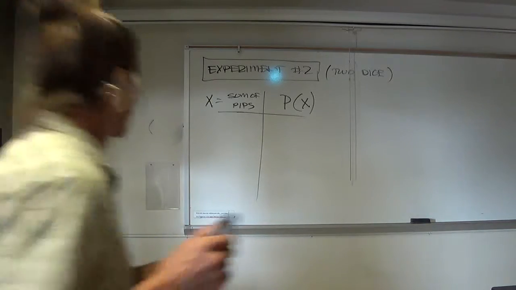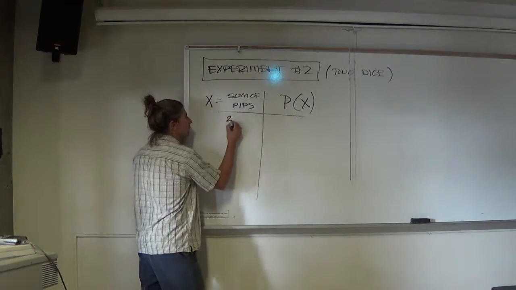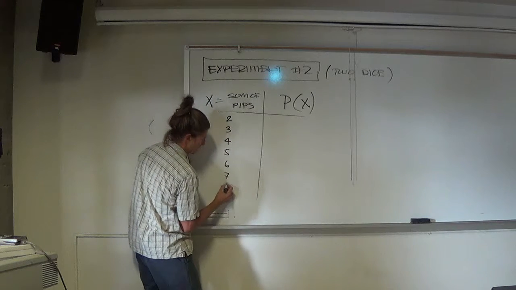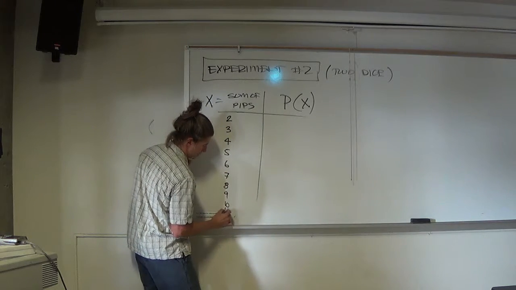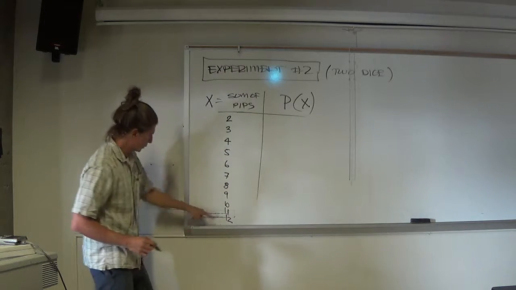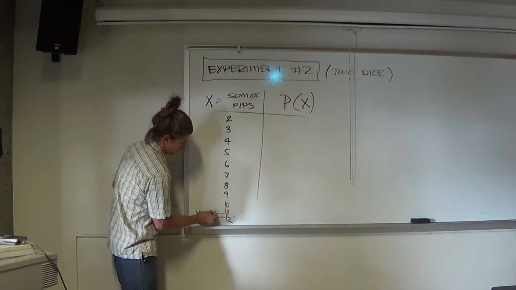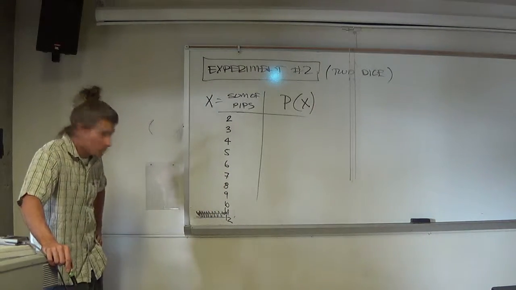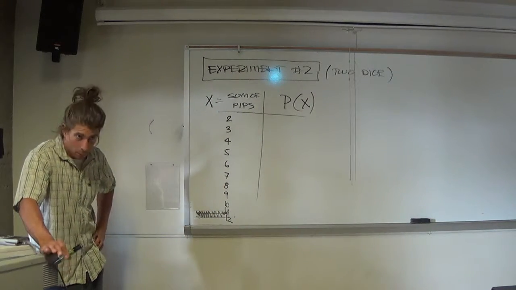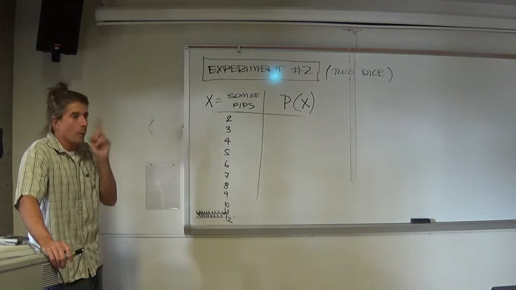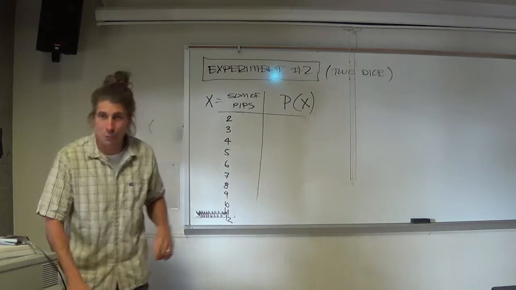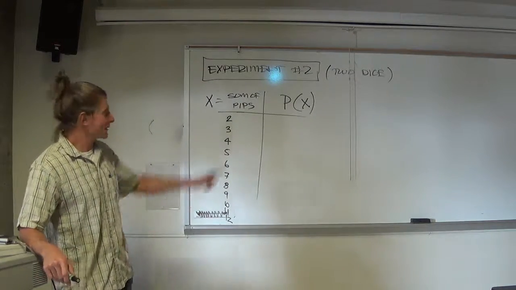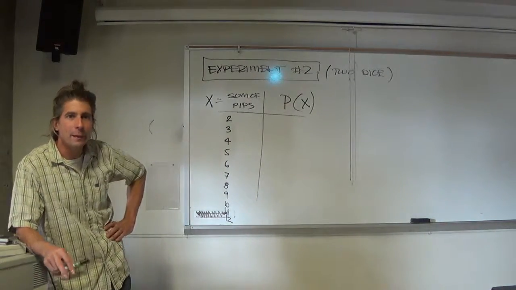So snake eyes through boxcars: 2, 3, 4, 5, 6, 7, 8, 9, 10, 11, and 12. Fair enough? Now, rather than collecting all that data, let's just see if you can figure out what these probabilities have to be.